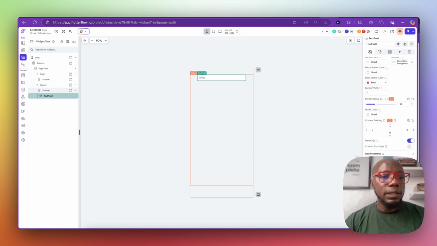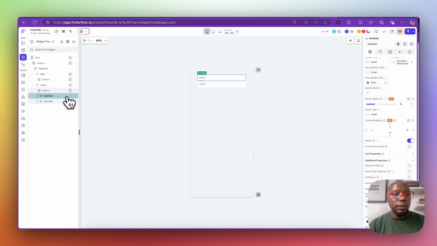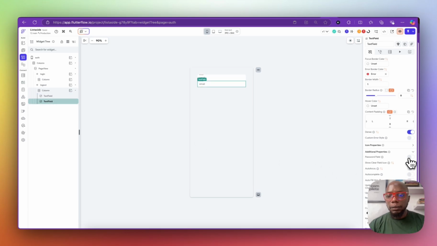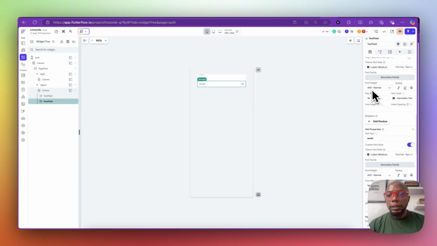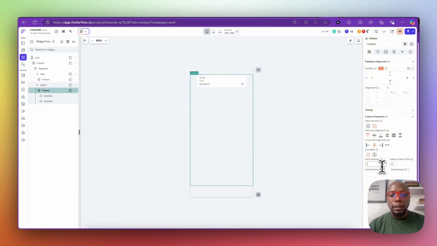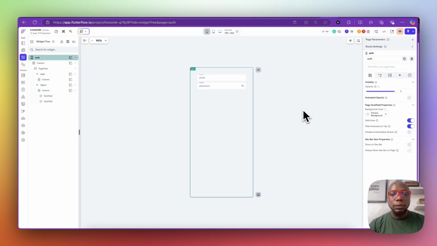I'm not going to say password because the next one is going to be password. So I'll duplicate it, and the next one right here is going to be the password feed. I just need to duplicate it and add password. That's all. And for my column, I'm going to add an item spacing of 12.